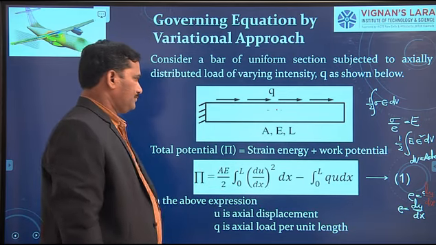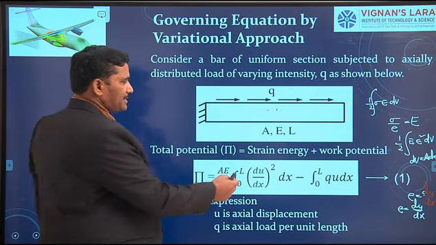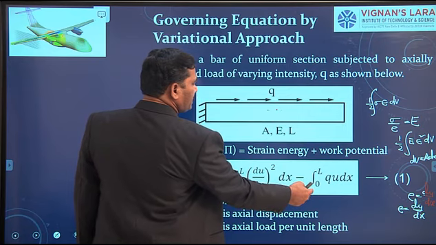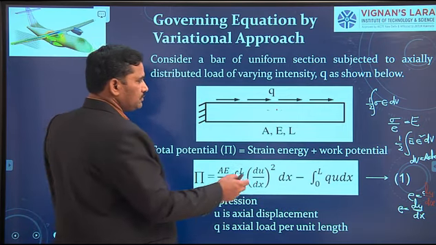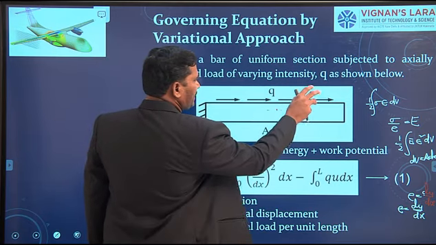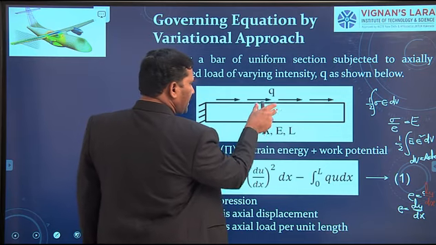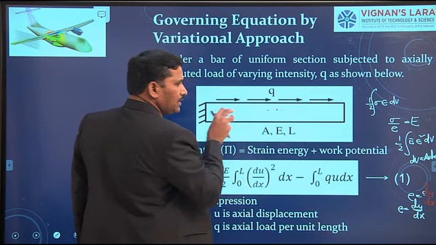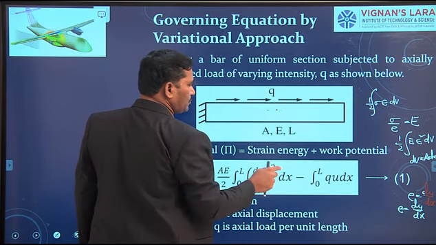It is positive. Work potential is negative because it is the work done by external forces, hence minus of integral as x varies from 0 to L. Now, what is the force acting on this? Again, if you take an infinitesimal element of length dx, the force acting on the infinitesimal element is q into dx.